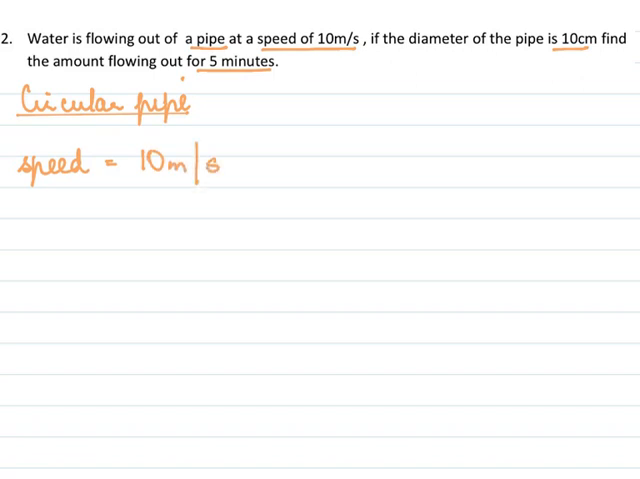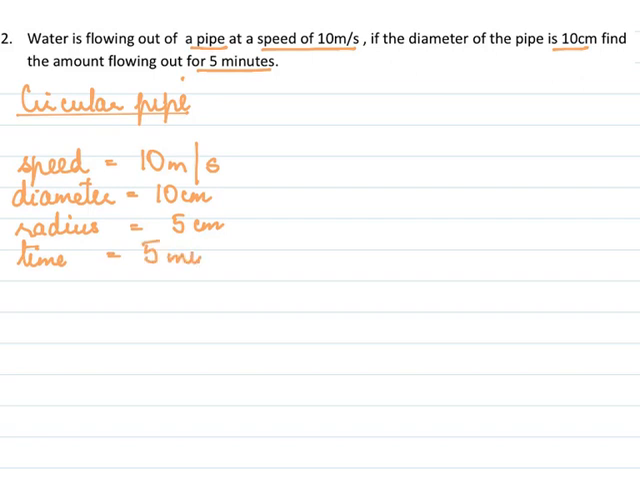That means for every 1 second the water travels 10 meters. The diameter is given as 10 centimeter, which means radius is half of it, 5 centimeter. I must know the amount of water for 5 minutes. Now 5 minutes I have to work in seconds, so 5 into 60, so the time t will be 300 seconds. Here the radius too I have to work in meters, so 5 over 100 meters.